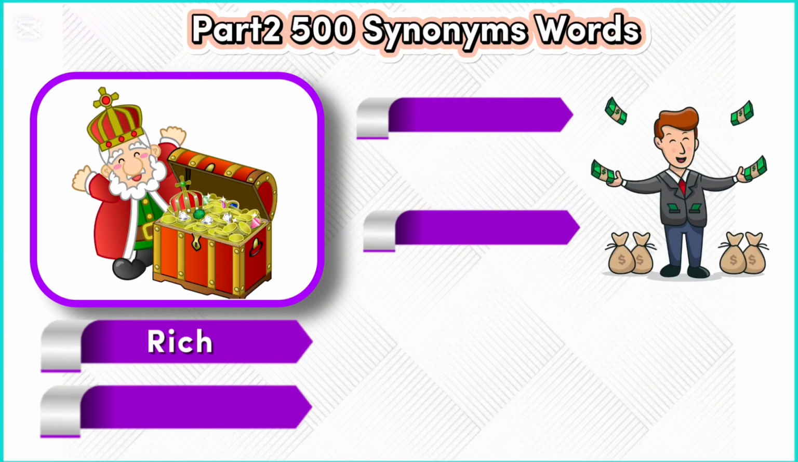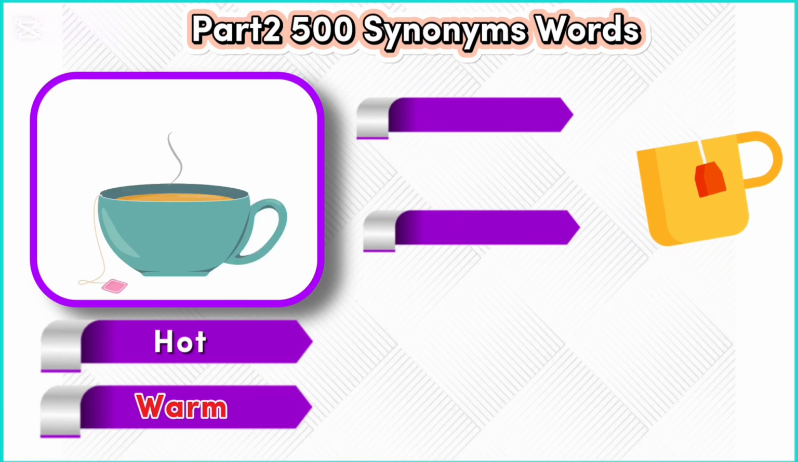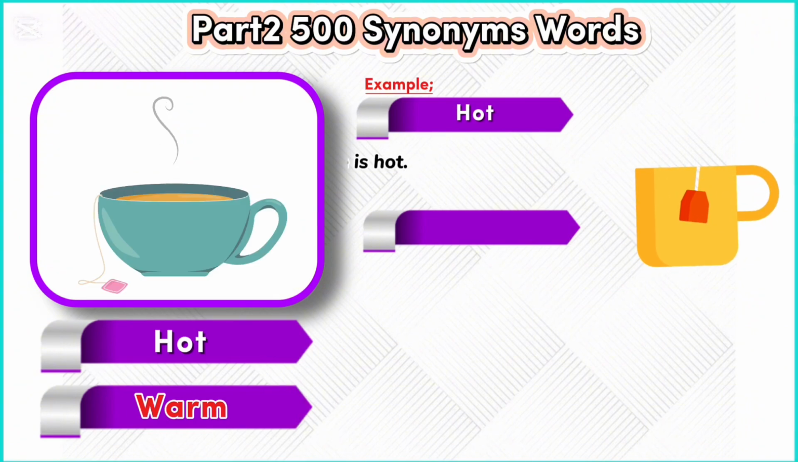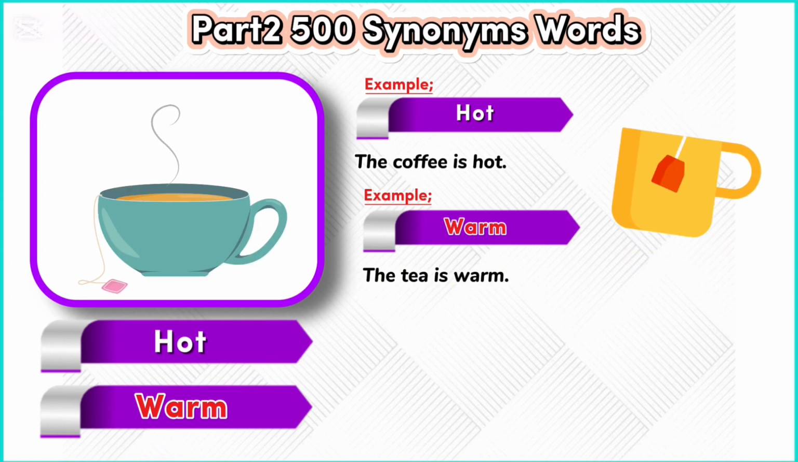Rich. Wealthy. Example. Rich. He is a rich man. Example. Wealthy. The king is wealthy. Hot. Warm. Example. Hot. The coffee is hot. Example. Warm. The tea is warm.